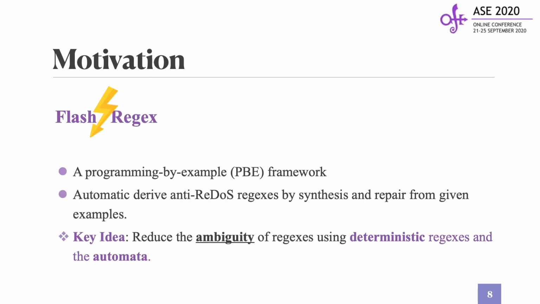Therefore, we propose FlashRegex, a programming by example (PBE) framework, which can automatically derive anti-ReDoS regexes by synthesis and repair from given examples. The key idea of FlashRegex is to reduce the ambiguity of regexes using deterministic regexes and the automata.